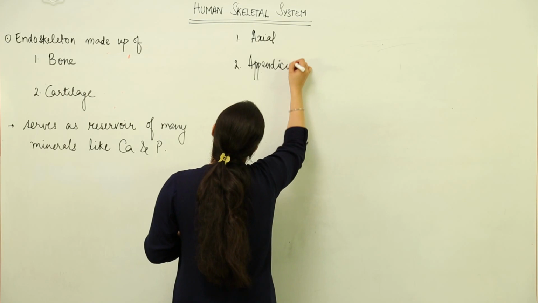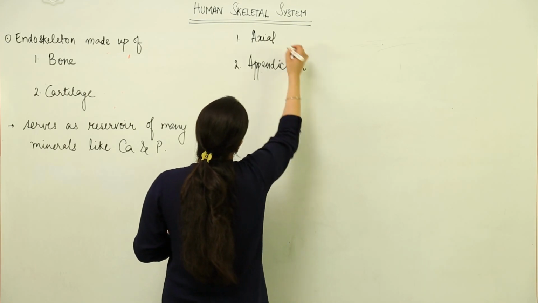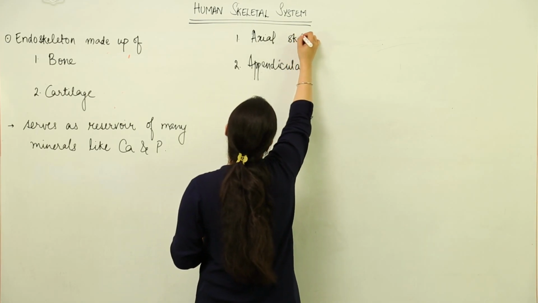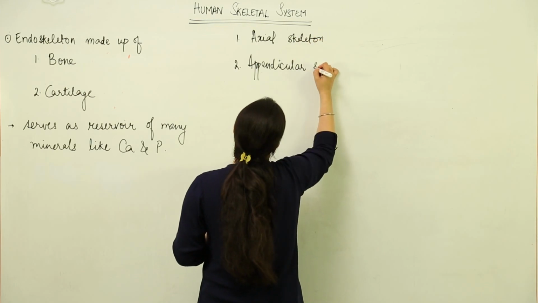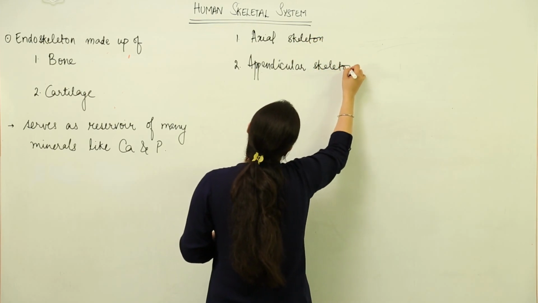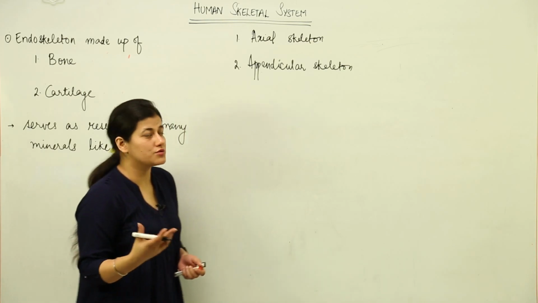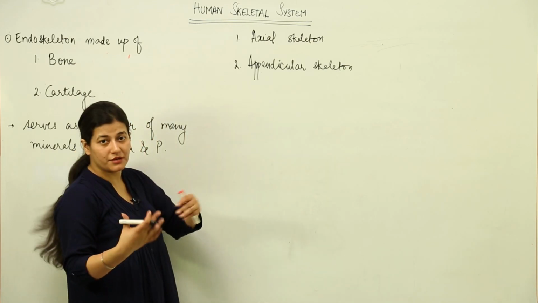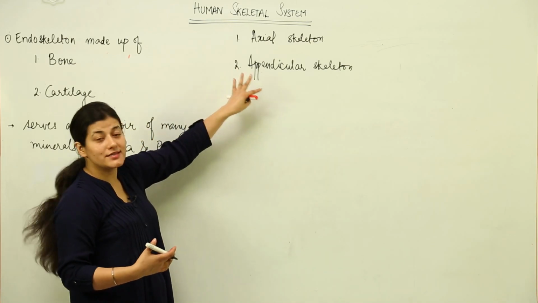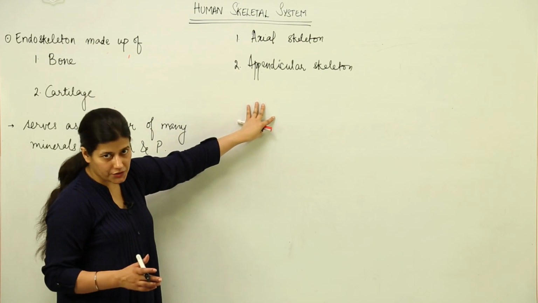Now as I have written axial, something must be coming to your mind from your knowledge of English words. Otherwise, those who have studied it in earlier classes, they might be recalling what they have studied. Axial skeleton lies along the longitudinal axis.